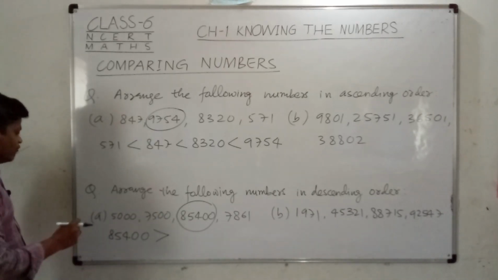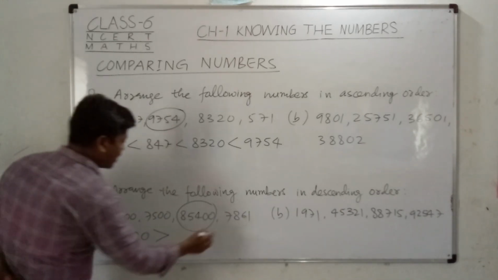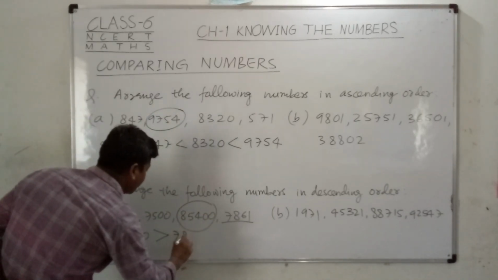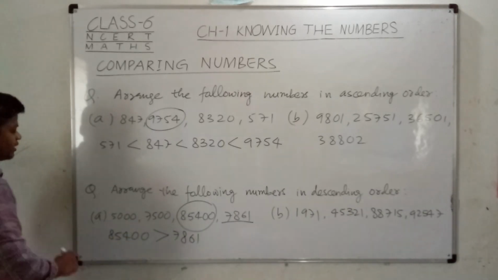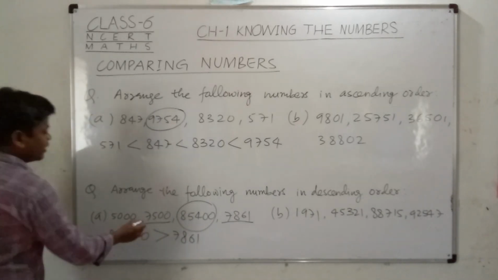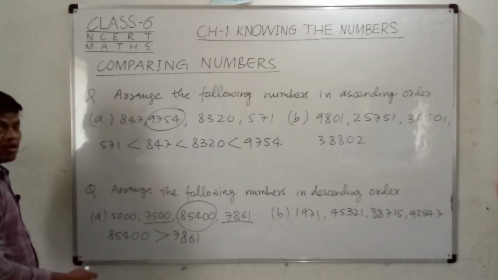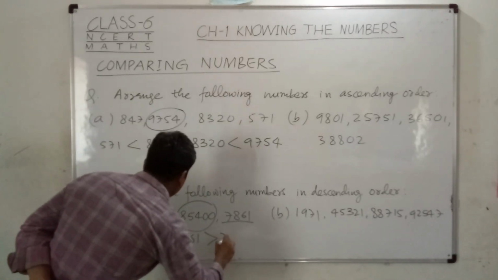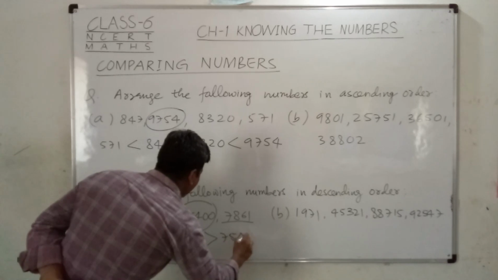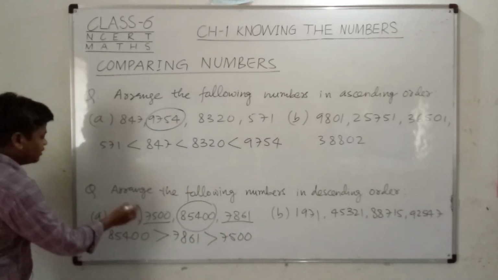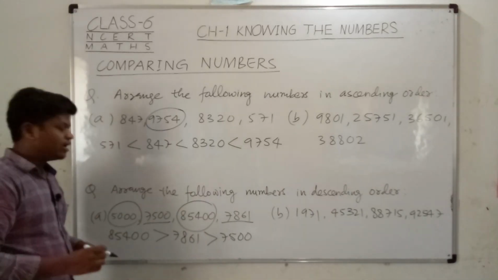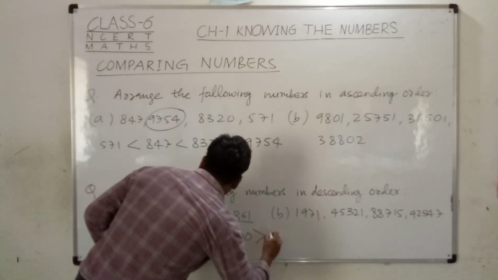So 85,400 is the greatest number, so it will come first, and after that there is the number which is smaller than this. I can see this is 7,861, which is smaller than this number, and after that 7,500, which is smaller than 7,861. I will write in this way, and you can see that 5,000 is the least number, the smaller number, so it will come at the last.